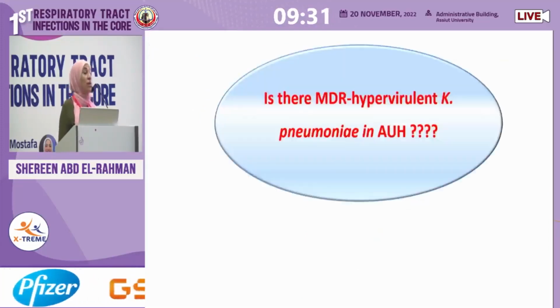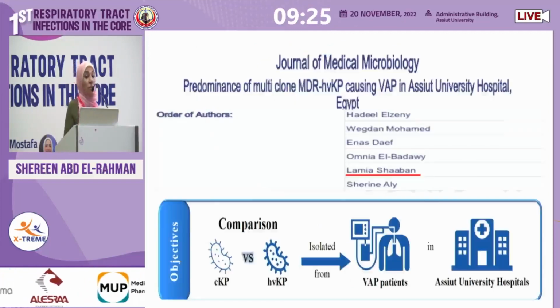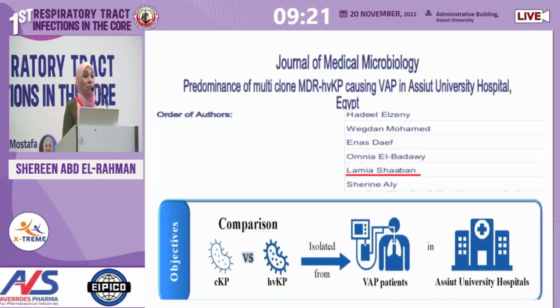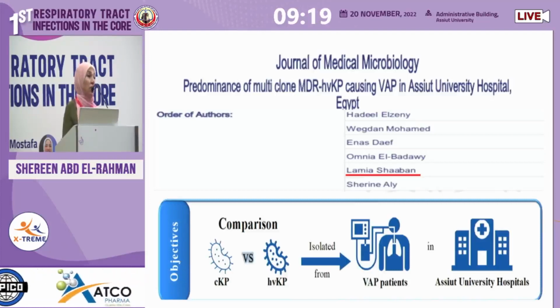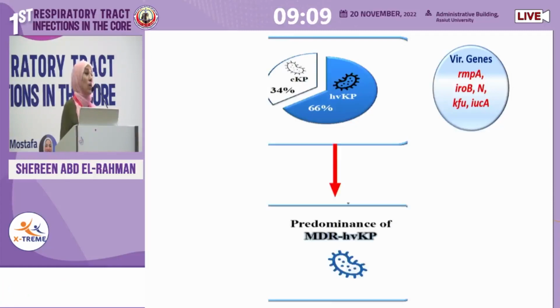So our second question was, do we see these multi-drug hypervirulent Klebsiella in our patients, in our hospital? So we did this research looking for the hypervirulent Klebsiella in VAP patients isolated from chest ICU, and the results were like 66%, like 2/3 of the Klebsiella pneumoniae were multi-drug resistant and hypervirulent. So we have predominant hypervirulent strains.